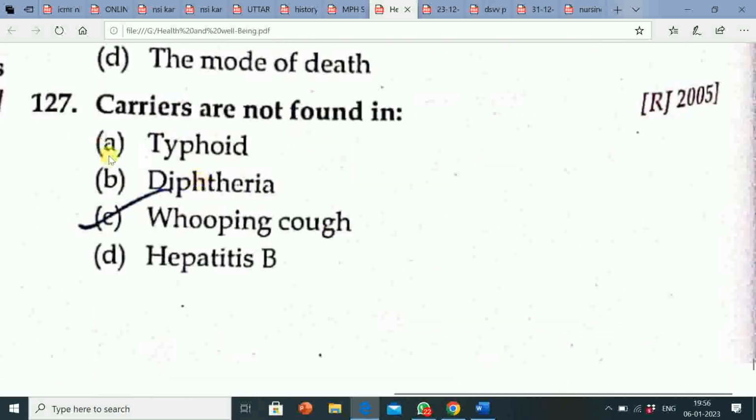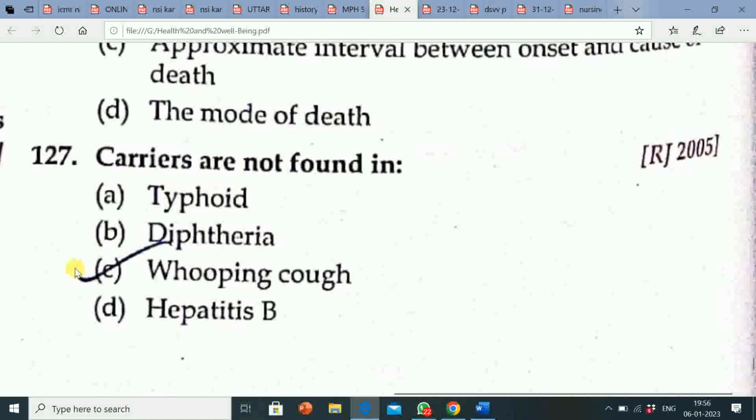Next question is carriers are not found in option A typhoid, option B diphtheria, option C whooping cough, option D hepatitis B. Correct answer is option C, that is whooping cough. Carriers are not found in whooping cough.